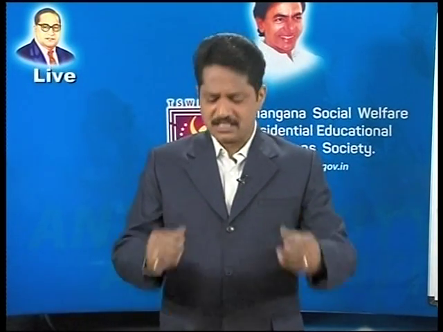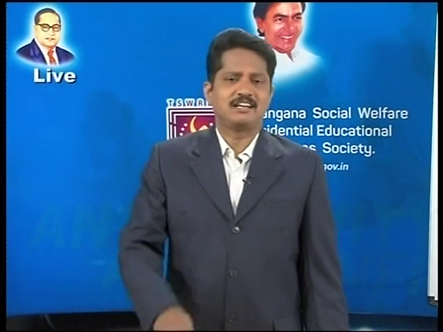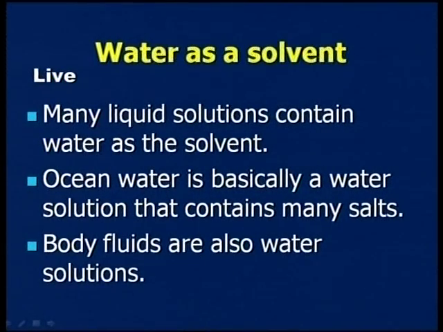Okay, now you know that water is a universal solvent, it can dissolve anything in it, that's the reason we call it that. Here anything means maximum, not literally anything. Just now before I said of course the oil cannot be dissolved into water, am I correct? Okay, water as a solvent, many liquid solutions contain water as a solvent.